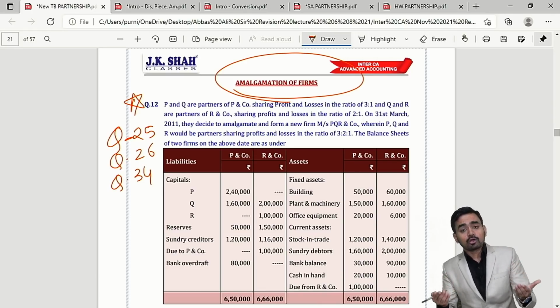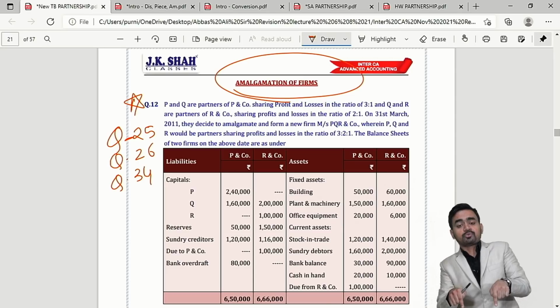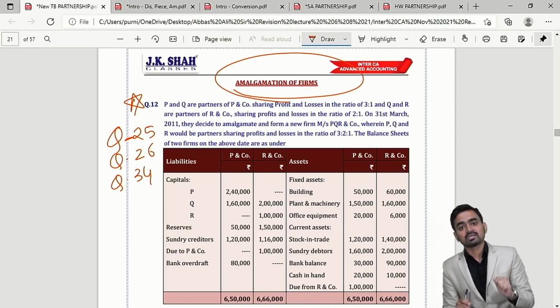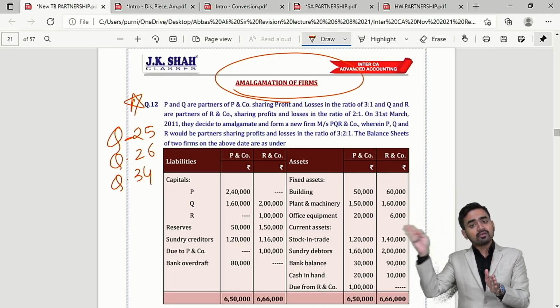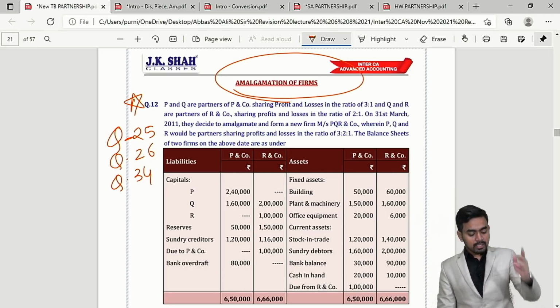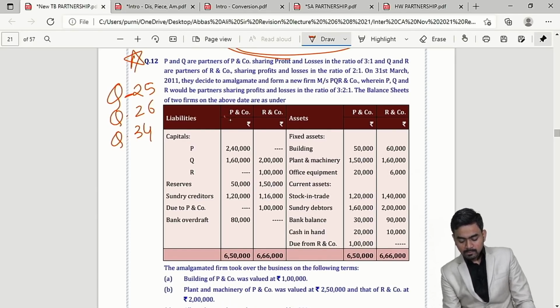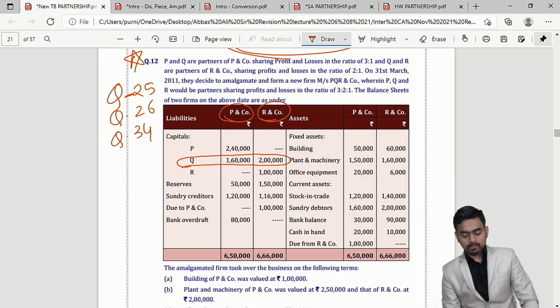So why not study this question number 12 so carefully from the solution given by JK Shah Classes, so that you are ready for the exam. Sir, important points are, please check over here. There are two firms, P and Q, R and Q. Here Q is the common partner.